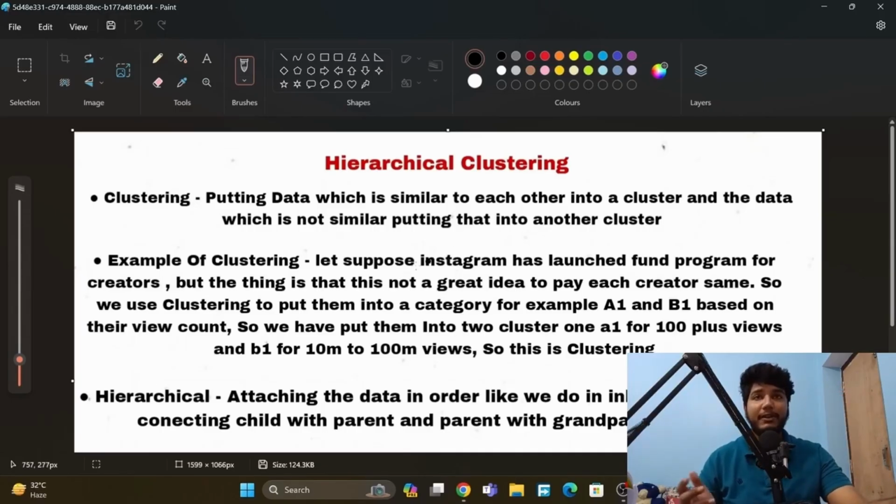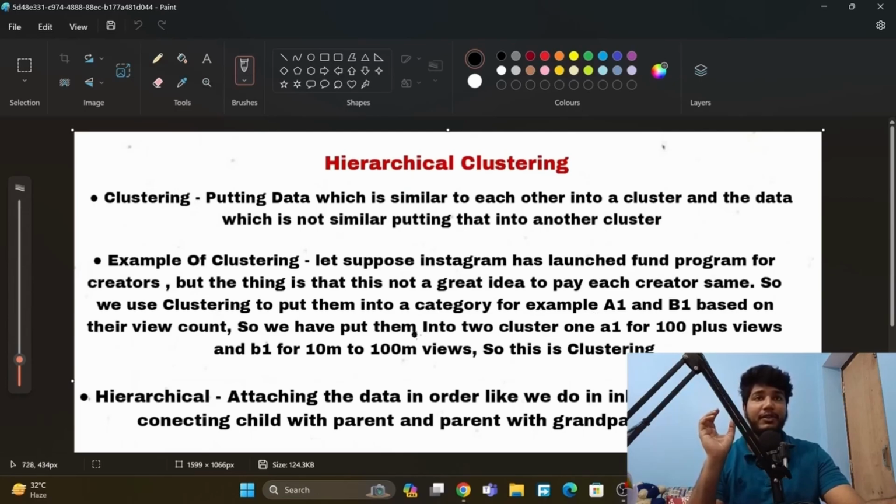So what is an example of clustering? Let's suppose Instagram has launched a fund program for creators, but the thing is that it is not a great idea to pay each creator the same. So we use clustering to put them into categories, for example A1 and B1, based on their view count.